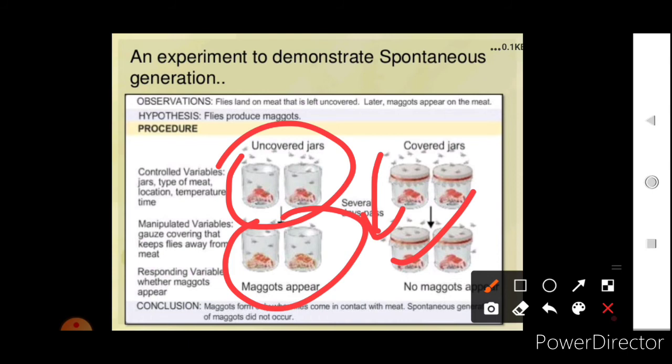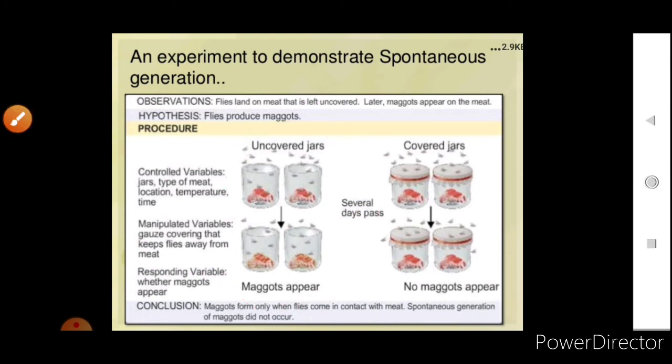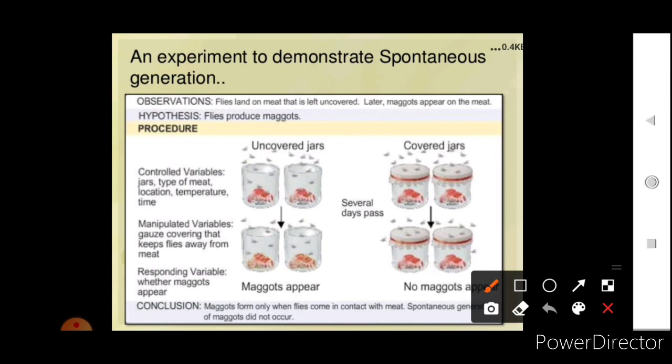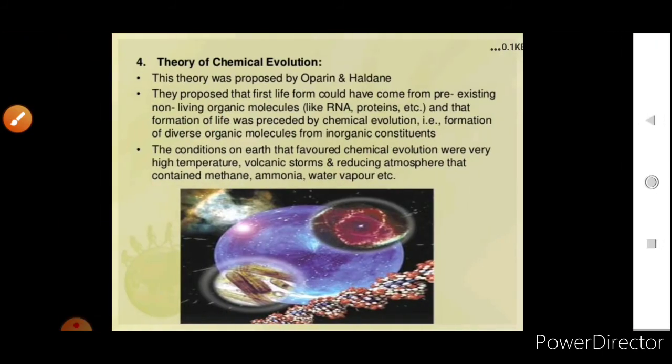So the conclusion was that maggots were produced only when flies came in contact with the meat, and spontaneous generation of maggots did not occur.